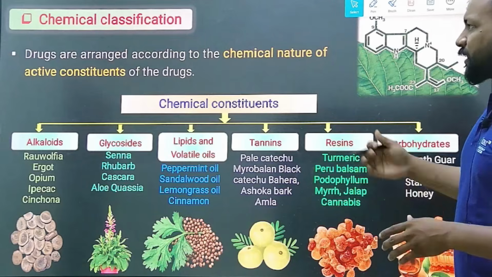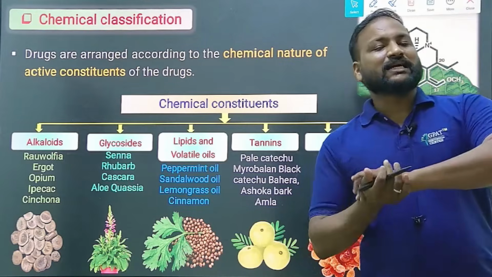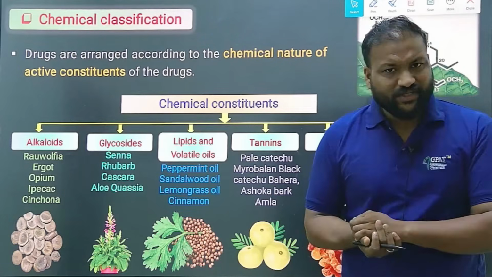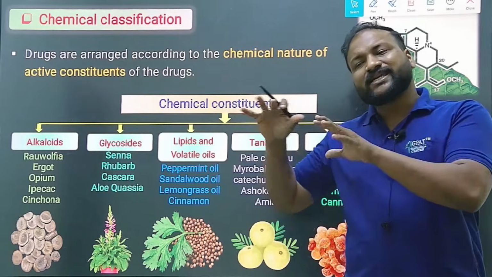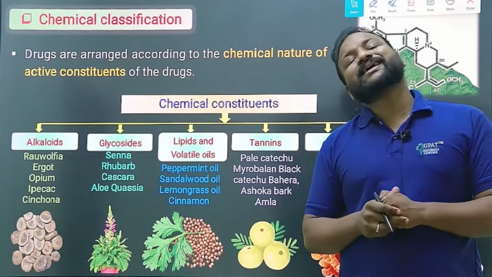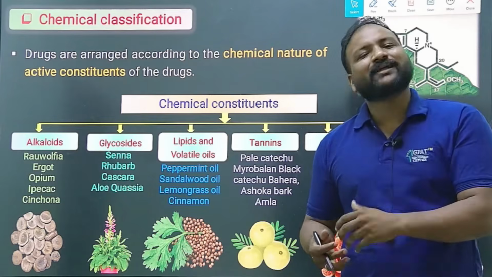Okay, so next one, chemical classification. What do you mean by chemical classification? Simple. See, if you want to prepare a CNS stimulant, what do you require? You ultimately require an alkaloid, right?